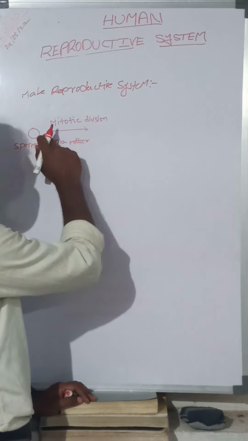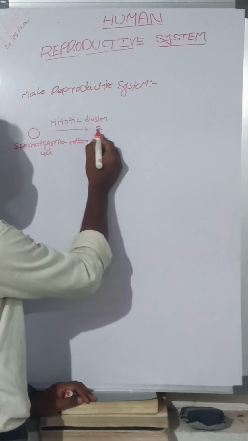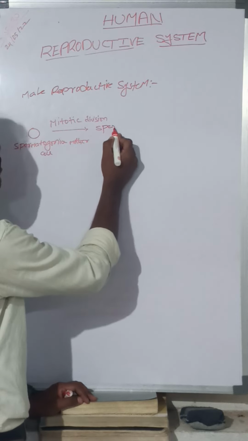By undergoing these divisions, it results in the formation of spermatocytes.